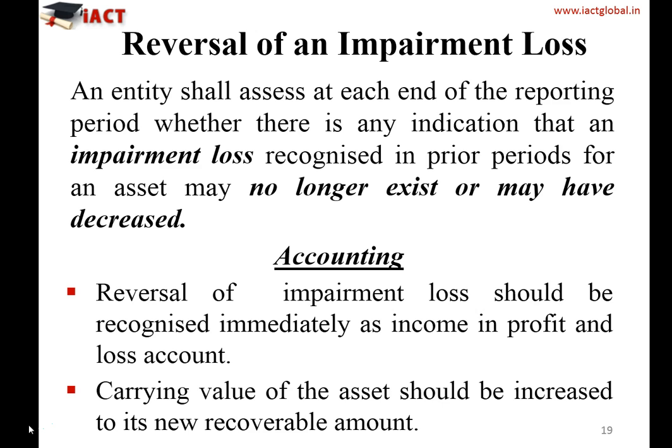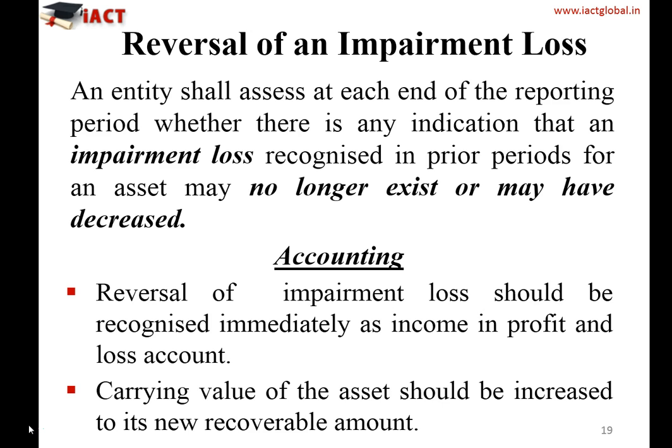And the carrying value of the asset should be increased to its new recoverable amount. So what will be the accounting entry? The asset value will be increased. So asset account debit, to impairment loss, and that impairment loss will be credited to your profit and loss account. This is the accounting entry at the time of reversal of impairment loss, which you need to book in your financial statement.